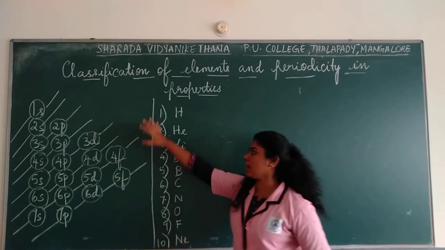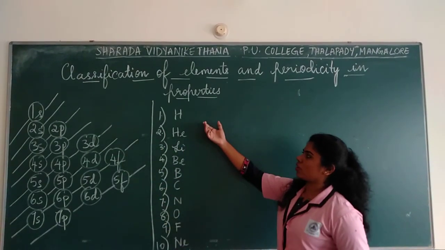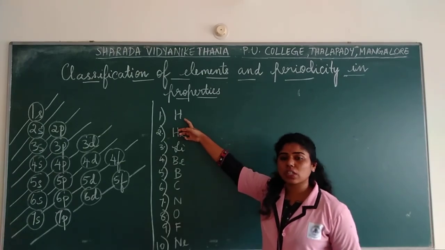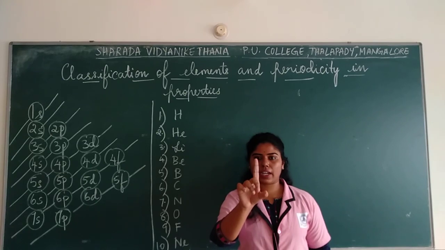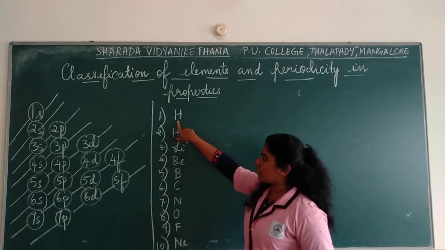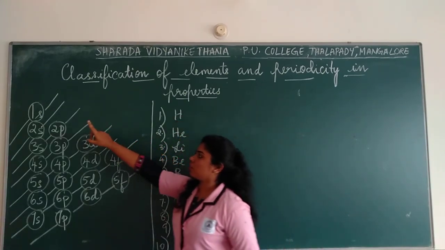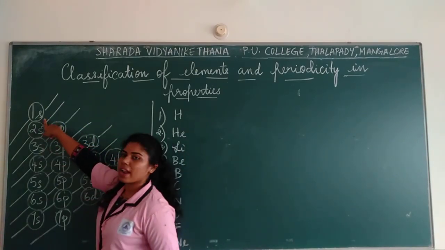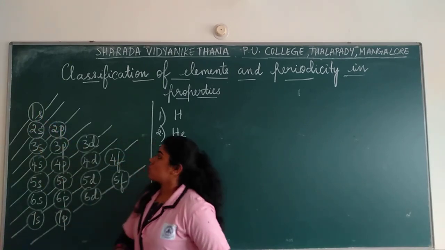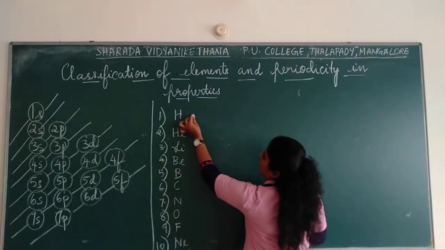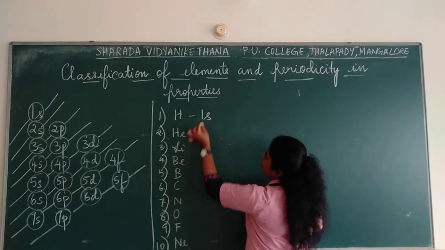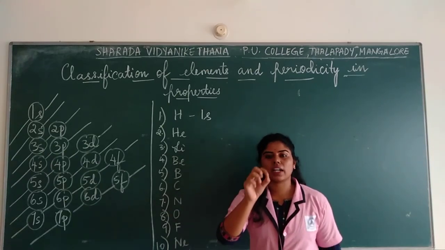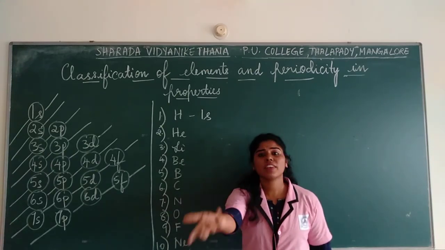Now let us try writing the electronic configuration according to this diagonal rule. The first one you have is hydrogen. Hydrogen is the first element in the periodic table. When you start writing, you always start putting the electrons into the first shell. So the first shell is 1s. How will you write the electronic configuration? You write 1s. How many do you fill? Atomic number is 1. Atomic number is equal to the number of electrons.